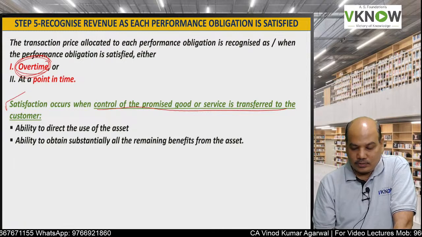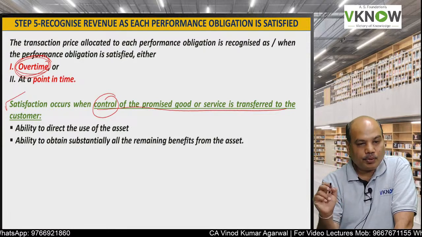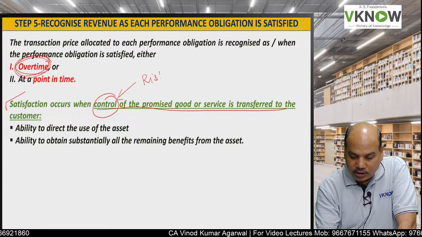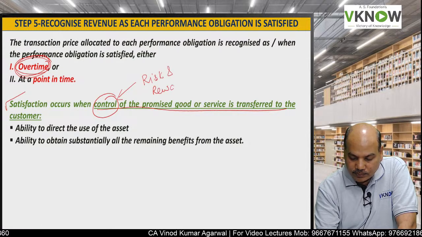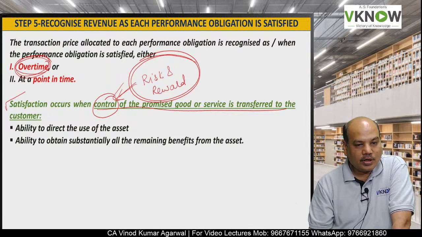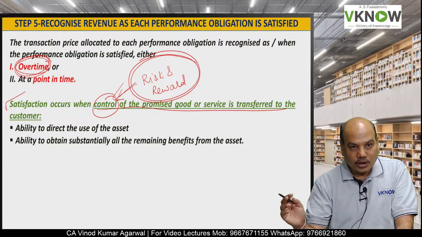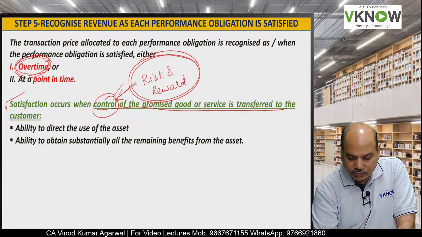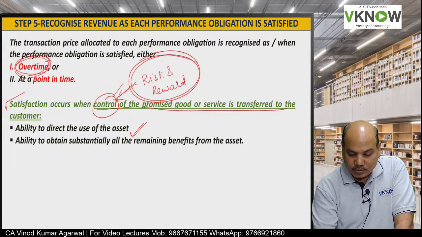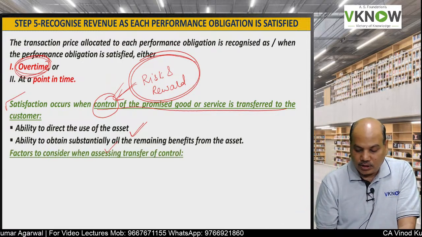So first you understand when should revenue be recognized? When control of the promised goods and services is transferred to the customer. When you are in intermediate, the condition was risk and reward. Now the terminology has changed. It is not risk and reward. It is the control of the promised goods and service transferred to the customer. So when is control transferred? When the customer has the ability to direct the use of the asset. When the customer will obtain substantially all the remaining benefit from the asset.